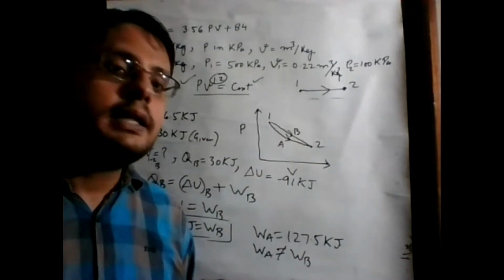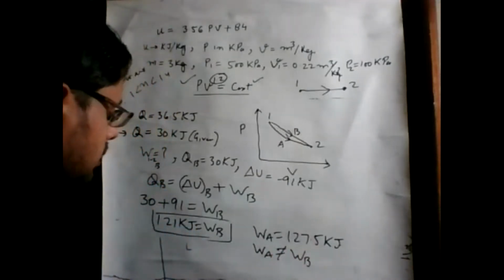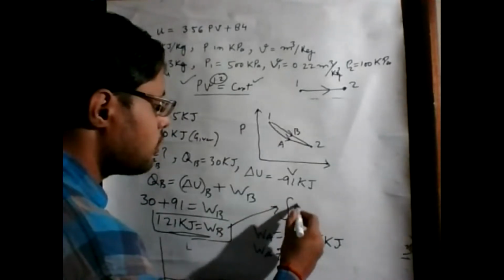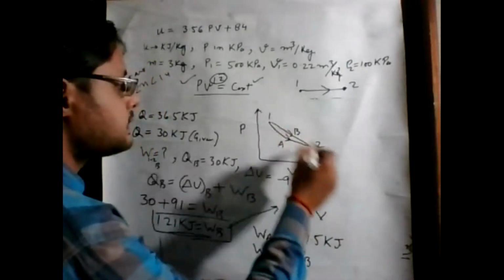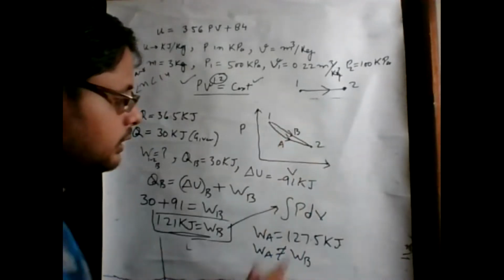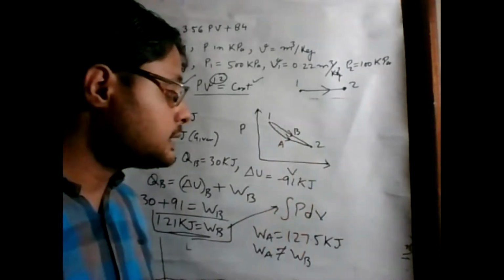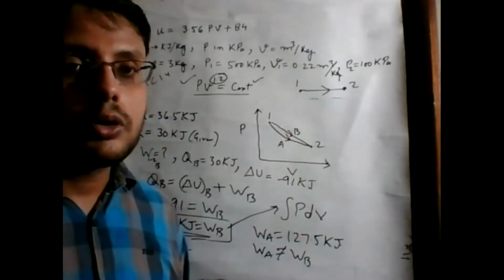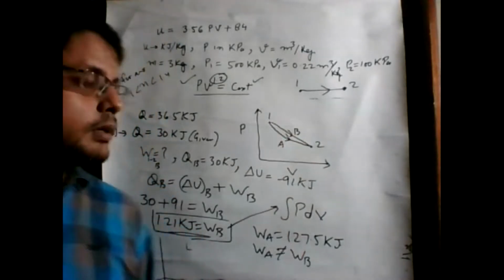That's why this work WB is not equal to the integration of PdV work for the same end states 1 to 2. Integration of PdV is only valid in the case of a quasi-static process. Okay, so this is our first problem.